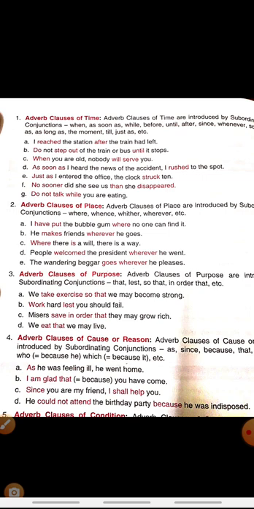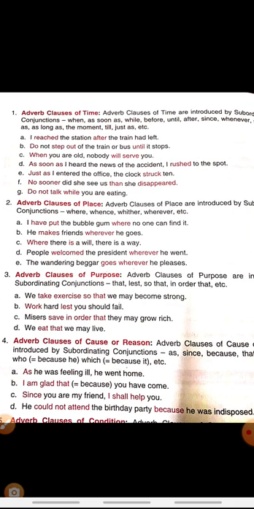Okay, and that, who, and which it relates to, there it is equal to because when we give the reason behind the task. Now see, as he was feeling ill, he went home. I am glad that you have come. Now that is here equal to because. So I am glad because you have come. Here the sentence is giving you the reason behind the action. Why am I glad? Because you have come, or that you have come.